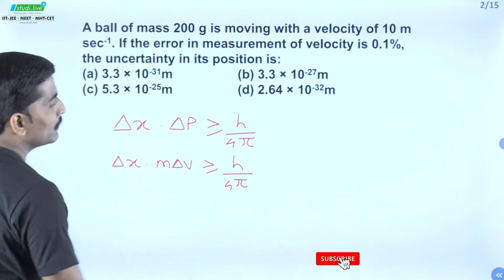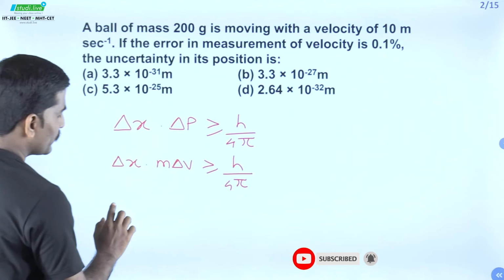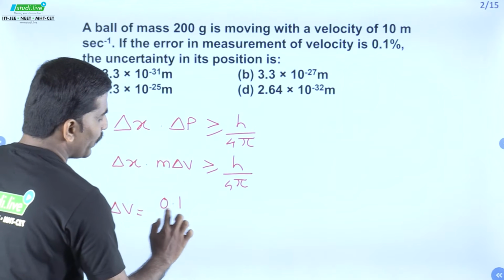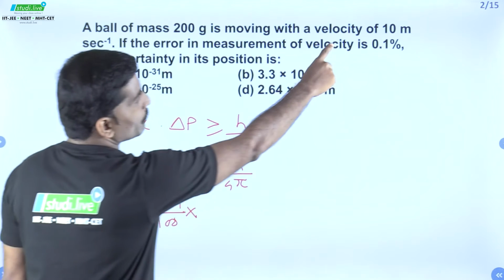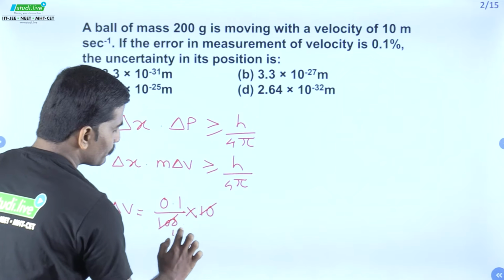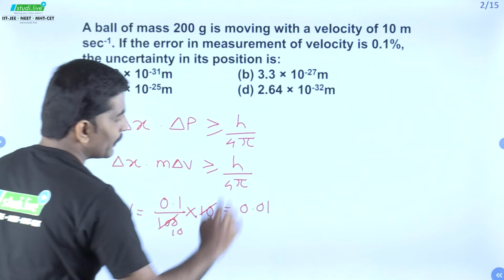Now we are given uncertainty in velocity, which is 0.1%. So delta v can be calculated as 0.1% of the velocity given, which is 10 meter per second. So 10 by 10, and this comes around 0.01.